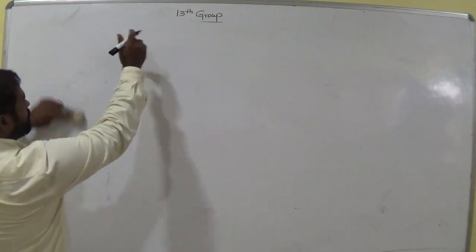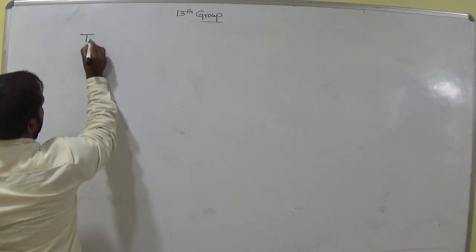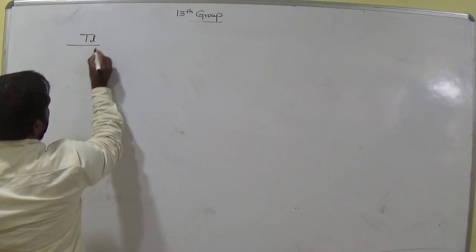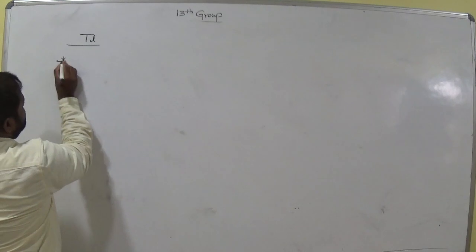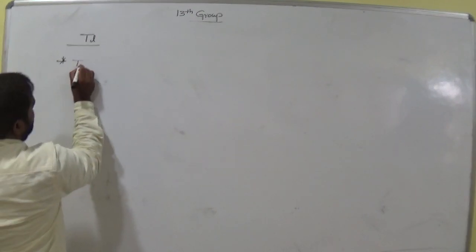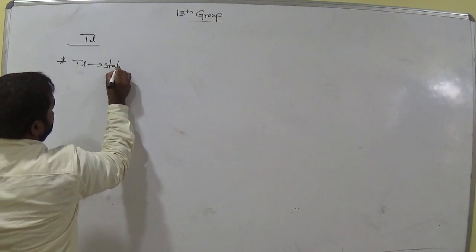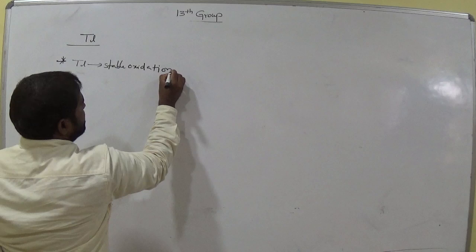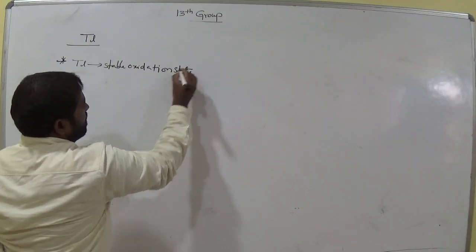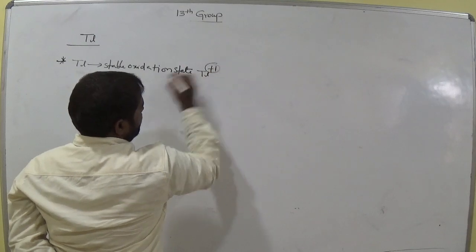Let us come to thallium. We need to discuss thallium, Tl. Tell me, what is the stable oxidation state of thallium? Already we discussed it. Thallium's maximum stable state is plus 1.